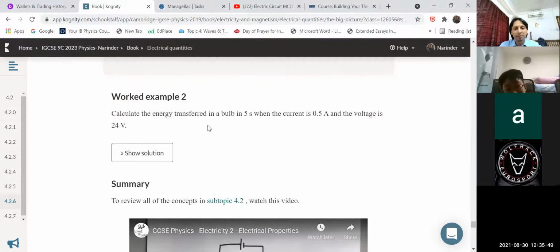Now, example number two, children. In this example number two, okay, I received one answer here. Anushka said 0.065. Okay, yeah.